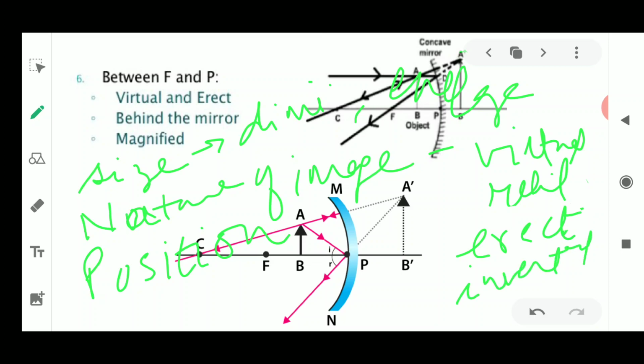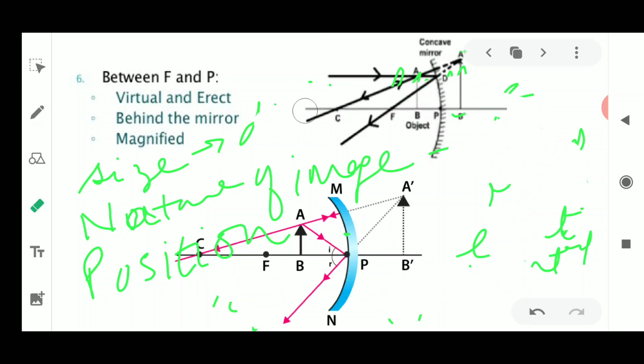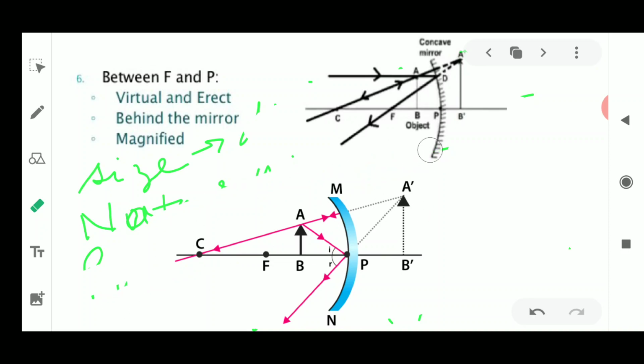So these four words will be used for the nature of the image. Position means it is present behind the mirror, or you can write the position as between F and C, between C, or at F. Please remember the words used to describe the size, the nature and the position of the image.